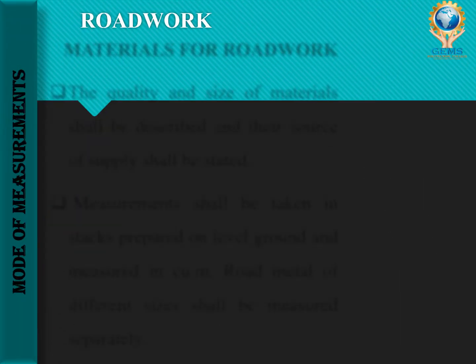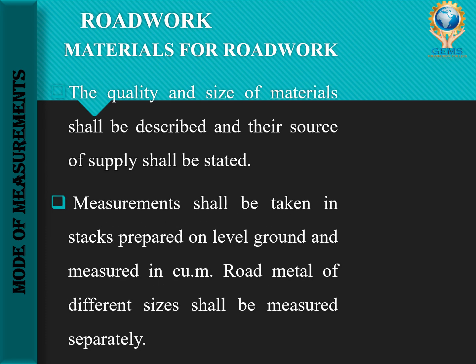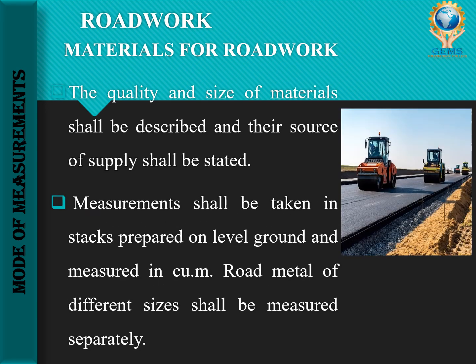Okay, so we have completed the first topic. So the second one is road work. Road work means you may already have knowledge about it, right? In the image you can see this is called road work. What are the things we need to describe here? The quality and the size of materials. We should describe all these things, and the source of supply should also be stated.